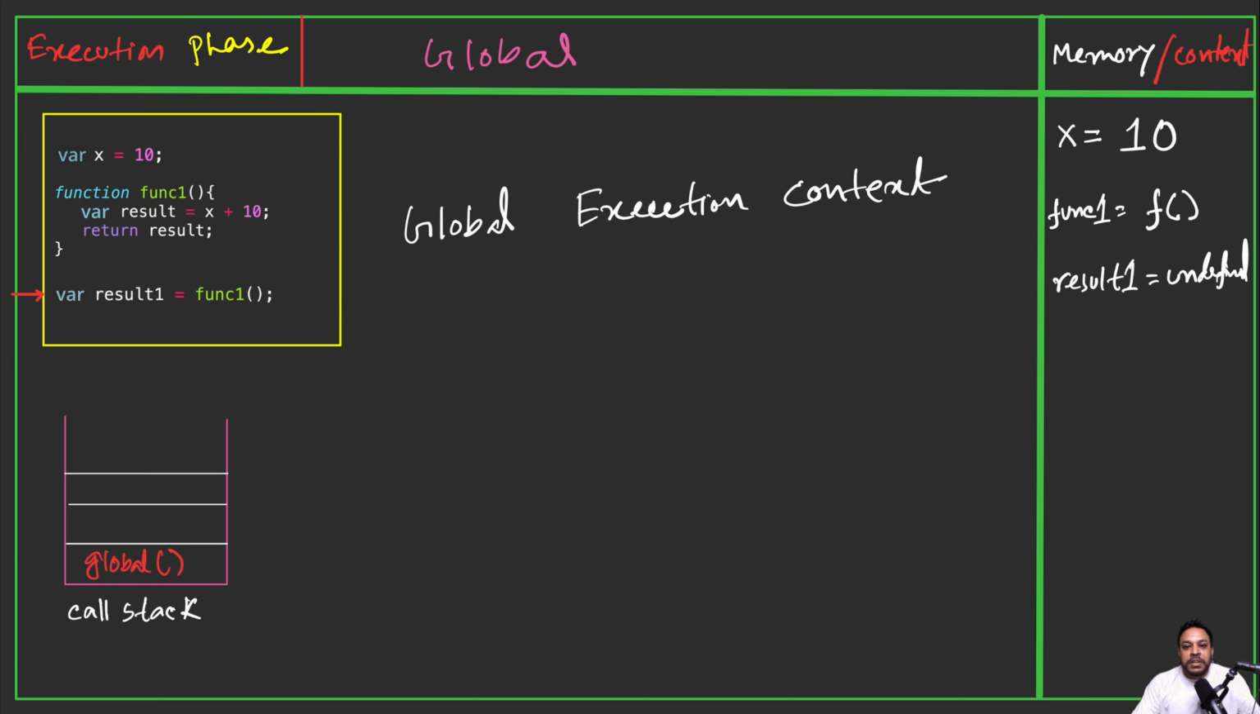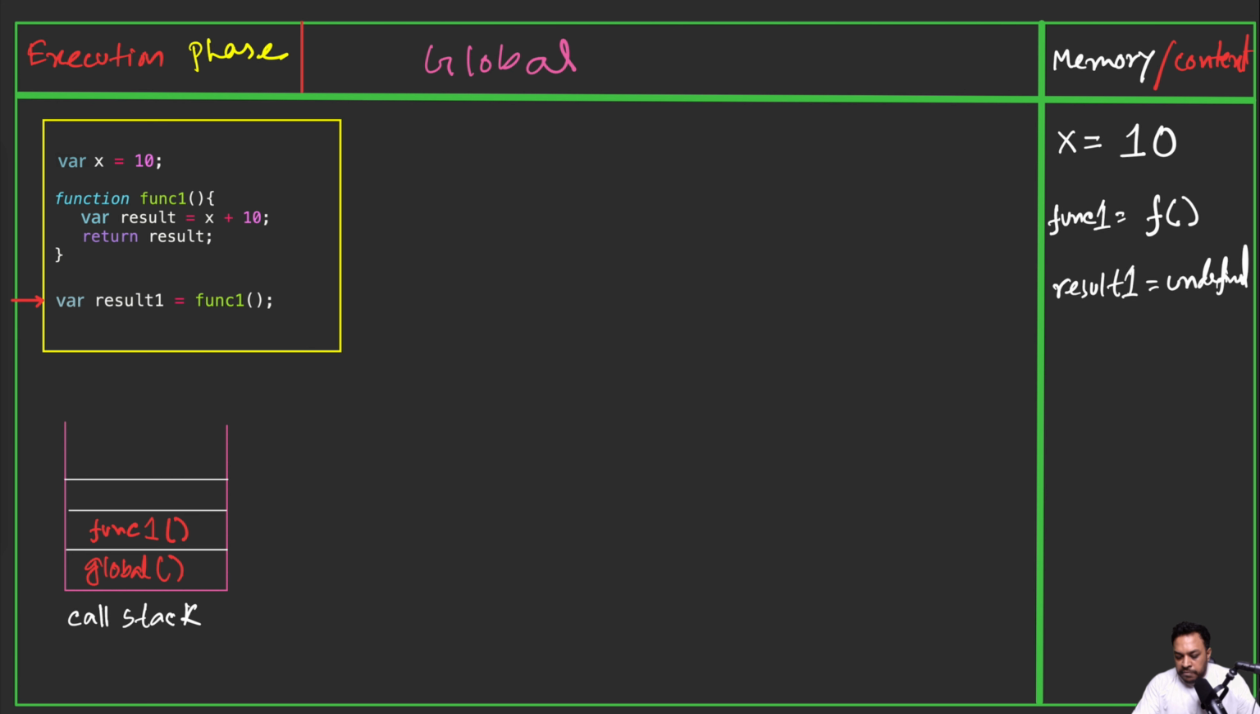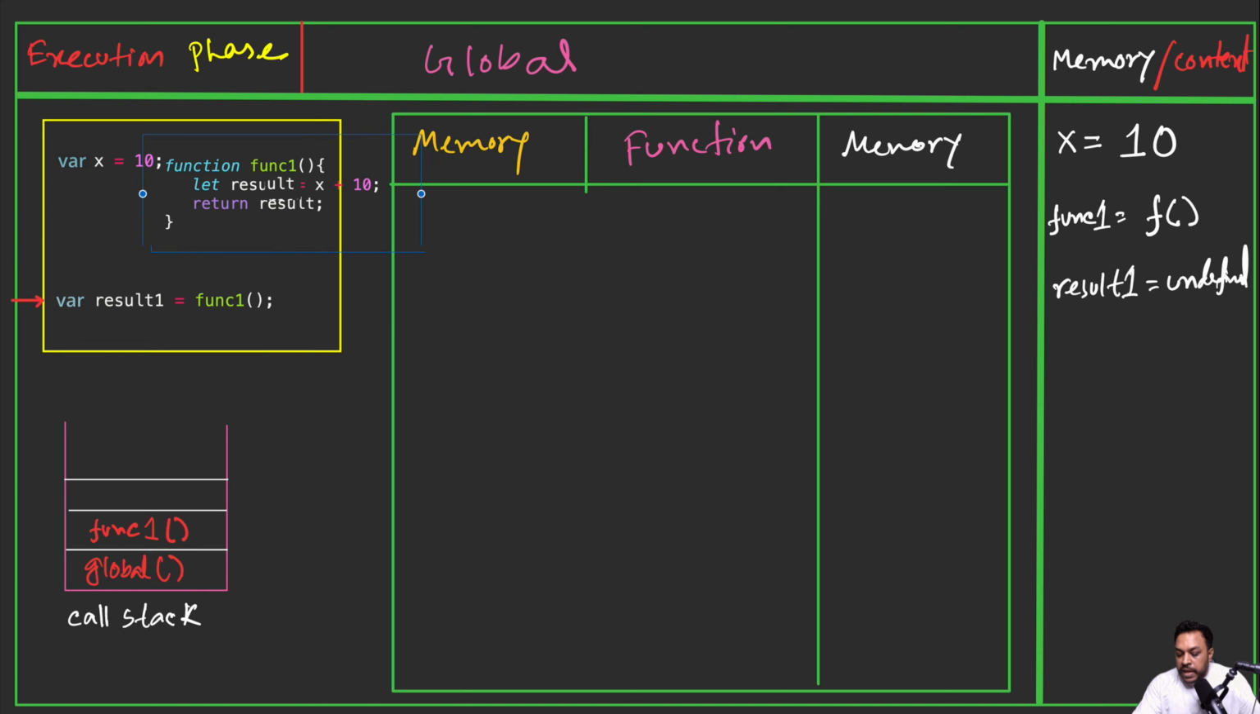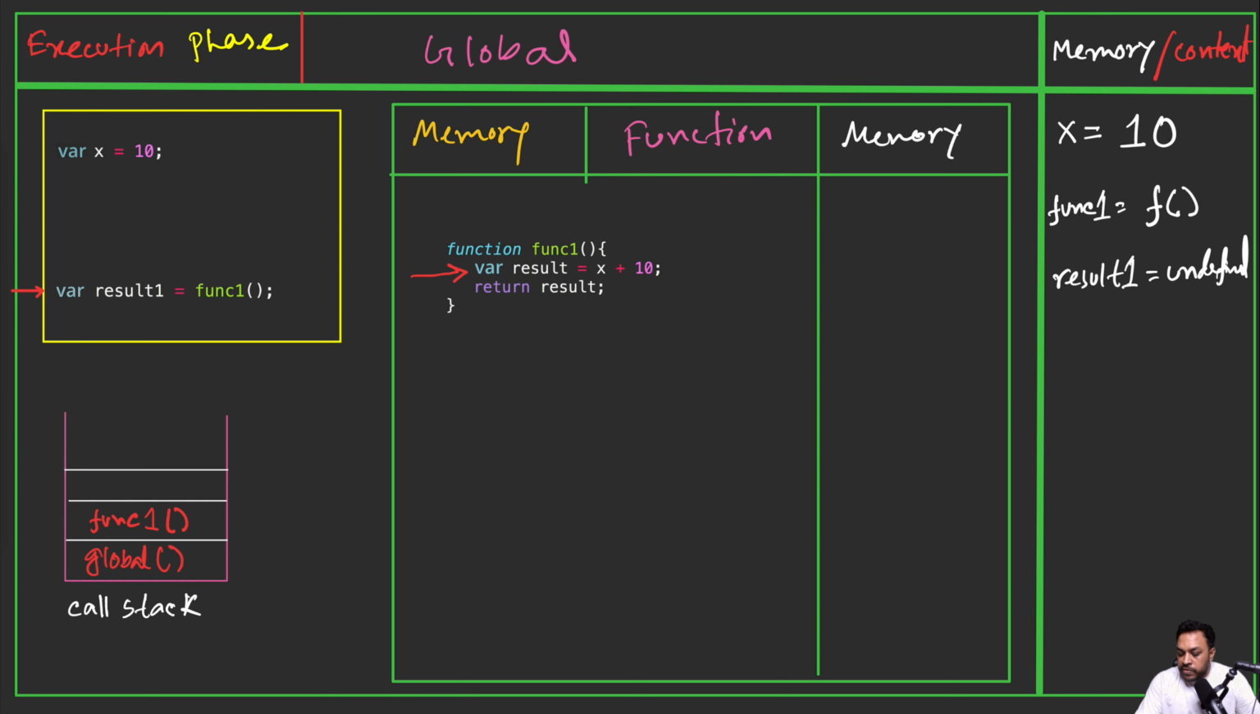Now let's draw the function execution context. So now this function will be executed. It will be in the call state first. So function 1 is in the call state. Now let's draw the diagram for the function execution context. Initially it will be in the memory phase, and it is the function scope, and here we have our memory. Now this function will be executed in this context. So let's execute that. Execution will start here.